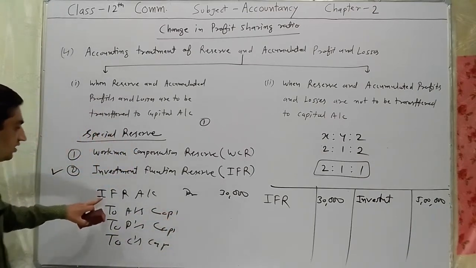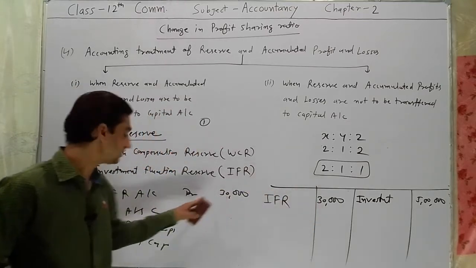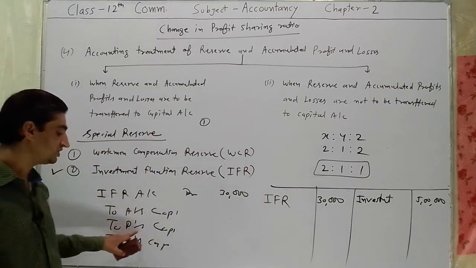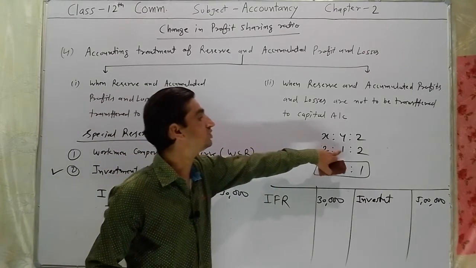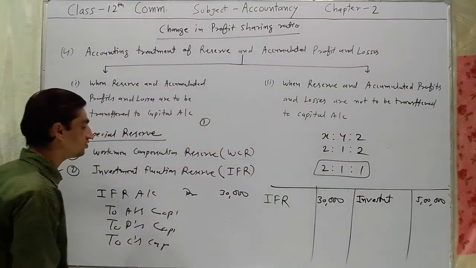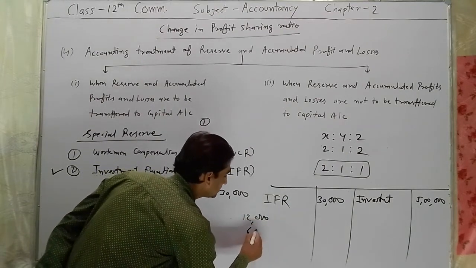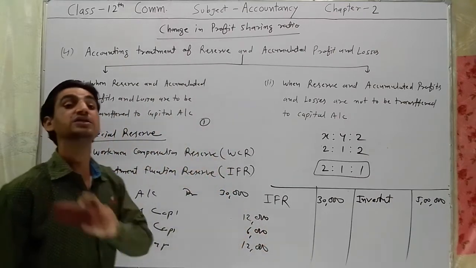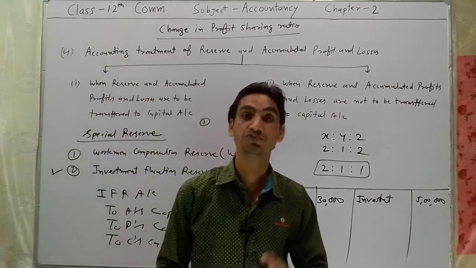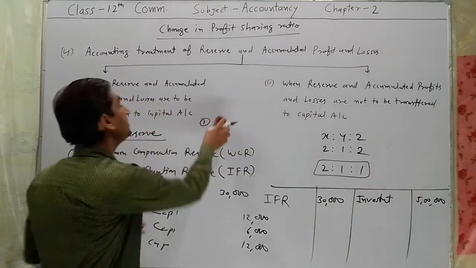in their old profit sharing ratio, 2:1:2. So this amount will be transferred by rupees 12,000, 6,000 and 12,000. When nothing information is given in question, it means there is no risk. Is it clear? Condition second,